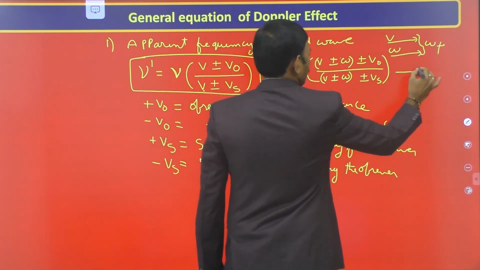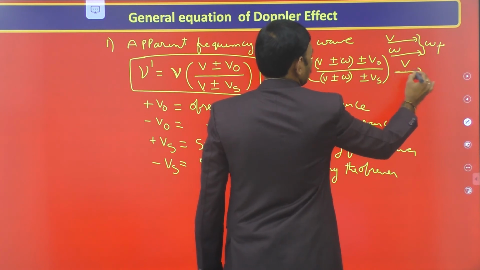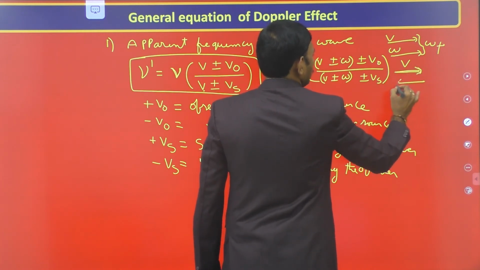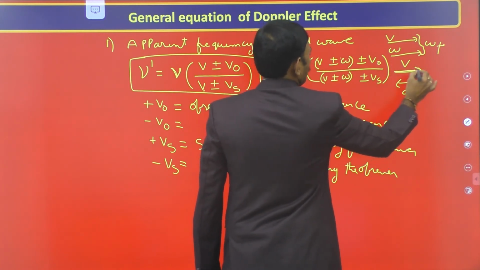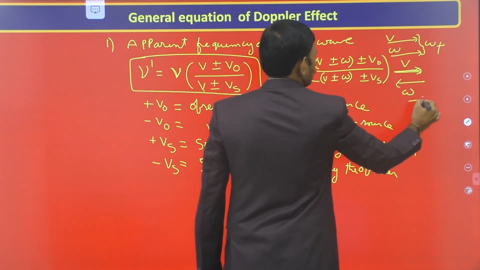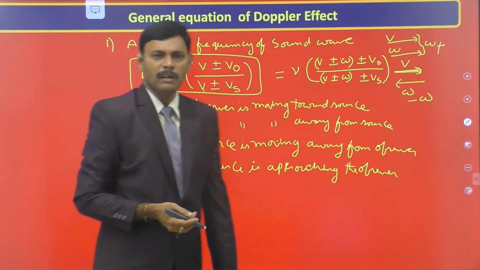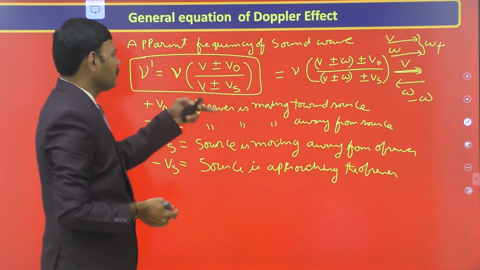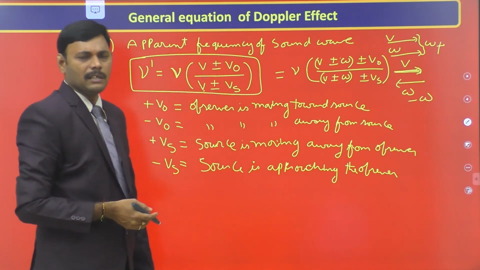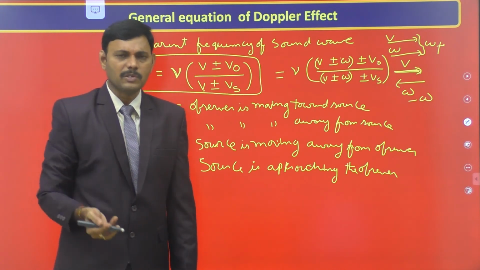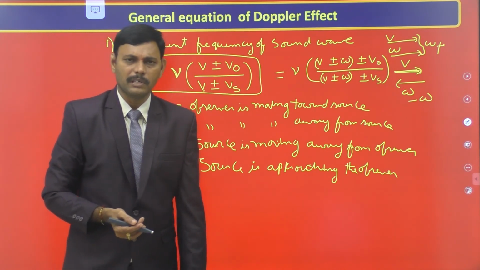Minus sign is used when the source velocity, sound velocity and medium velocity are in opposite directions; we use minus omega. Okay, that is a more generalized formula, but this is the most important case from which we calculate the apparent frequency more effectively with that formula. This is a very, very important formula.